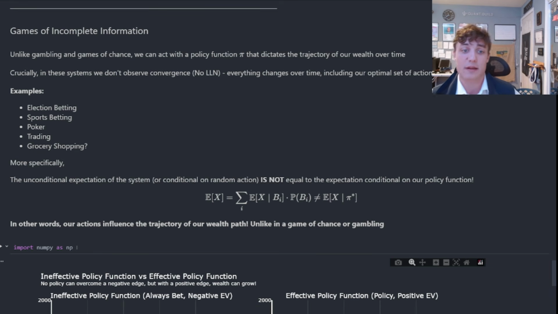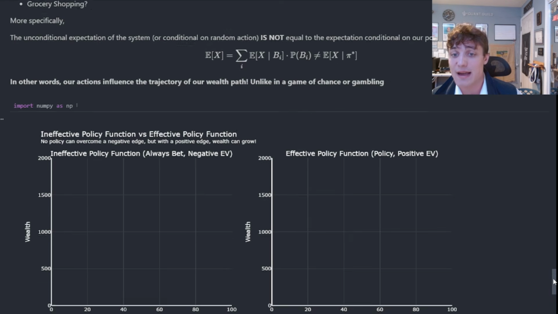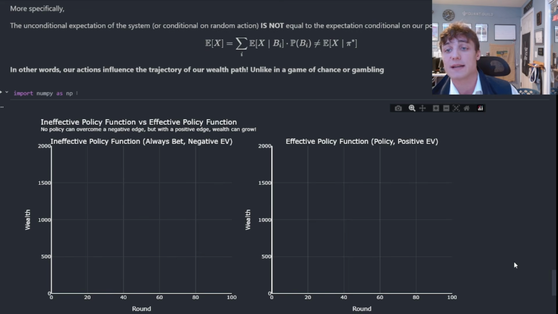Okay, more specifically, the unconditional expectation, or the expectation conditional on a random action, is not equivalent to the expectation conditional on our policy function, whether it be optimal or suboptimal. In other words, our actions influence the trajectory of our wealth path, unlike in a game of chance, otherwise known as gambling.